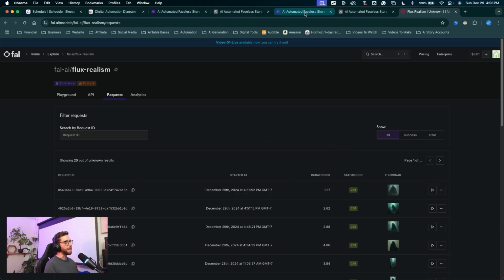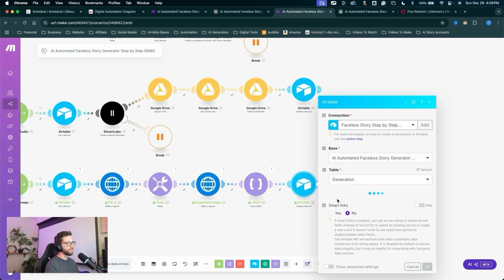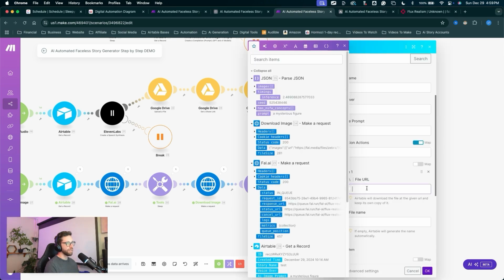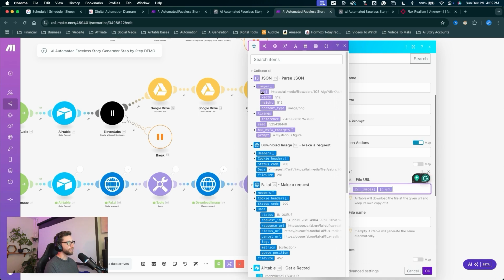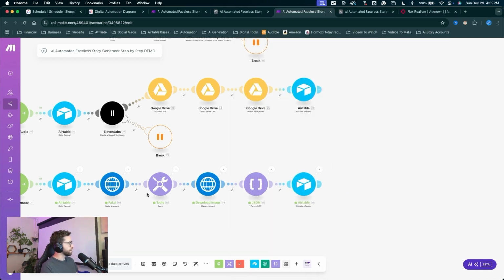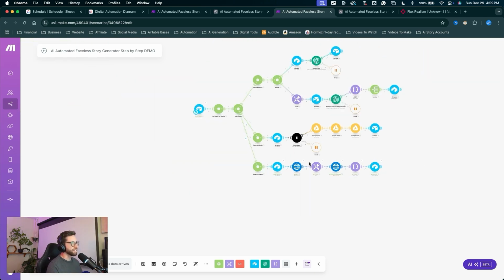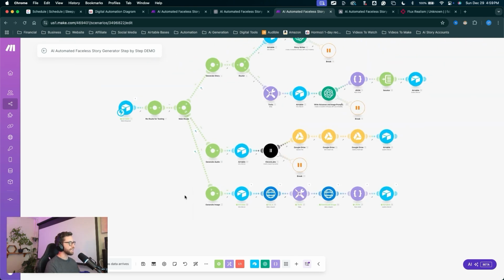Let's jump back into Make. We can see that came all the way through, so we can update that record in Airtable. We'll click on the Airtable module, and for the file URL, let's drop down the images and choose URL from the JSON module. Click OK. Now we have that data all the way through, and this automation chain is done. Congratulations. We are so close. Let's keep going. Create the next chain here.